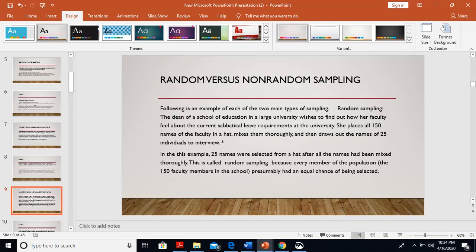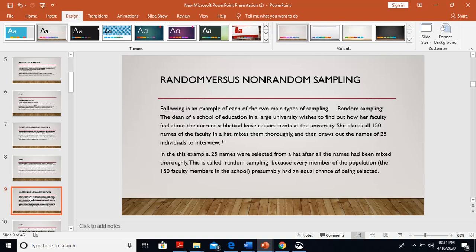Random versus non-random sampling. There are two main types of sampling, probability and non-probability sampling. And probability sampling is sometimes also called random sampling.